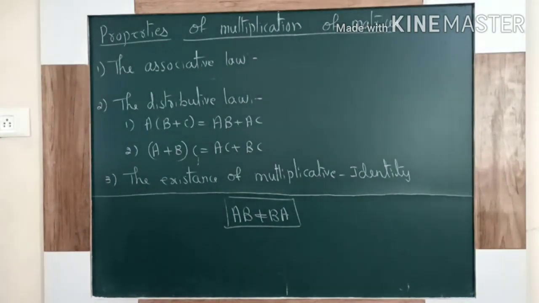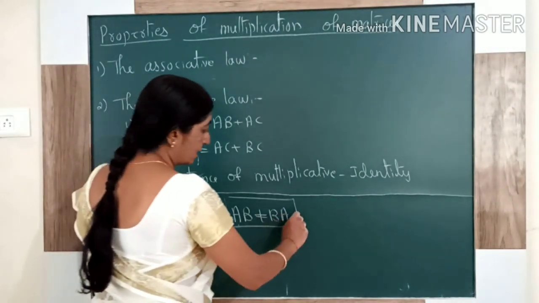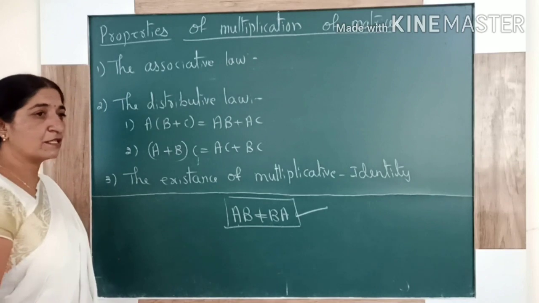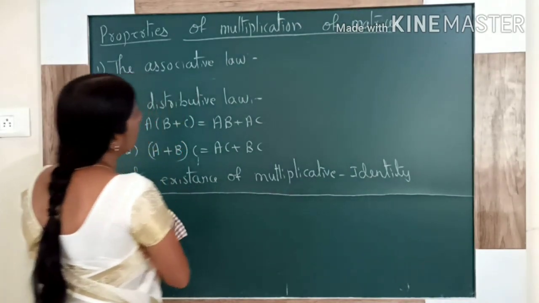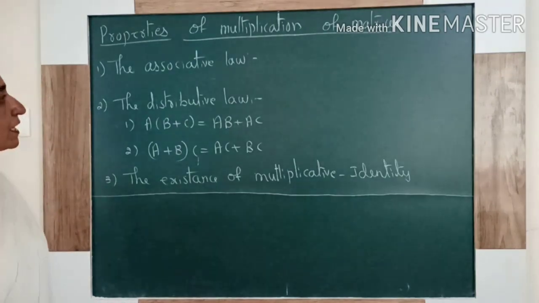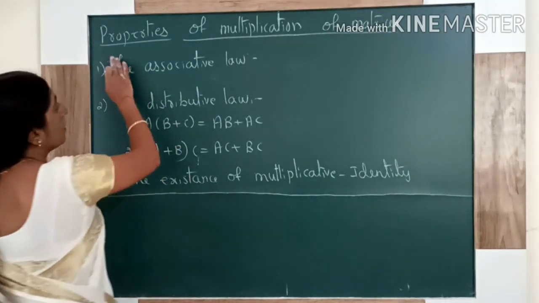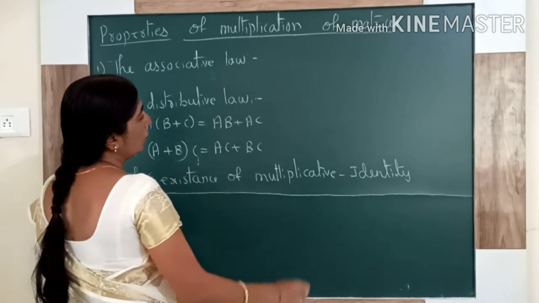After that, there is one thing you have to remember. It is a standard result. Only in some cases is it possible, which I will explain later. Now coming to the properties of multiplication of matrices. First one, the associative law.